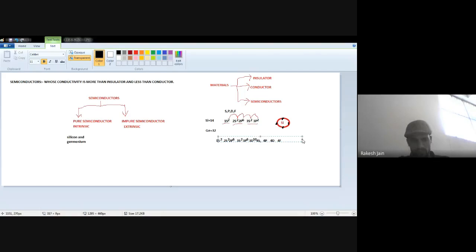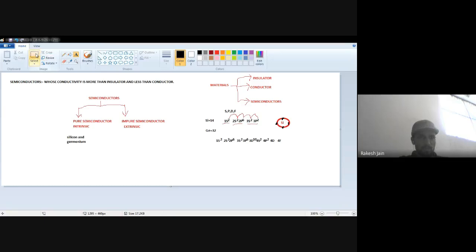So 4s holds 2. 4p has the capability to hold 6 electrons, but we only require 2 more because 32 is the total sum, and we don't require 4d and 4f in those orbitals.